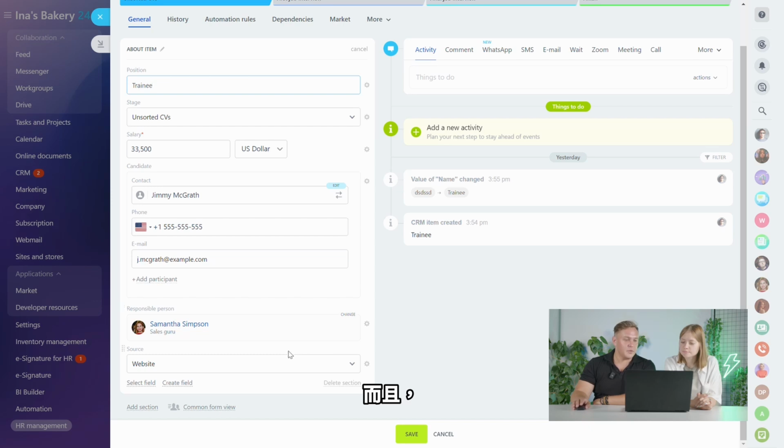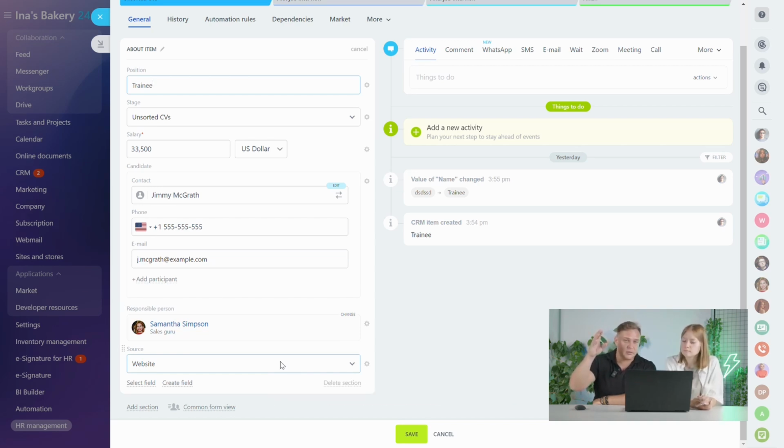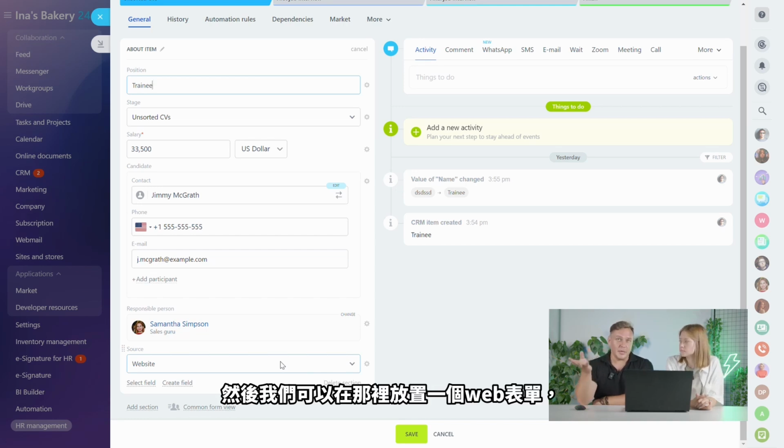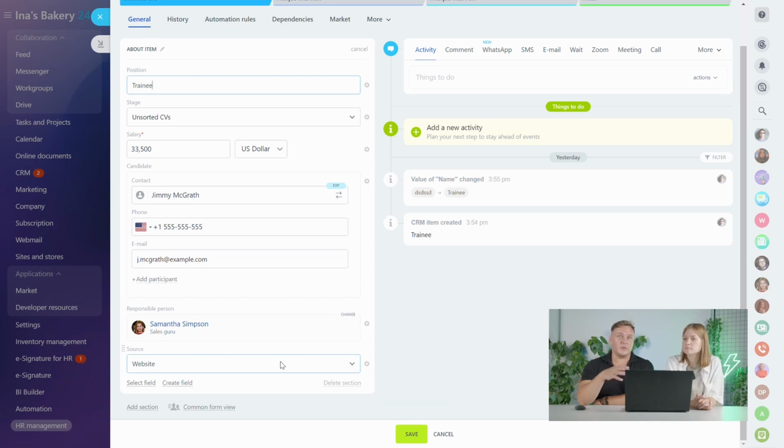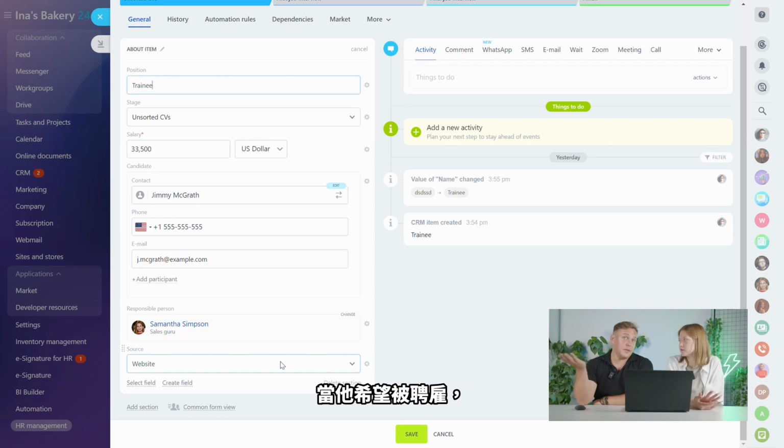And also we have the source, and these are the same sources that we use in Bitrix24 to acquire leads or to create forms and so on. So basically, in Bitrix24, we can create a website, and then we can place a web form there, and the person basically leaves their information. So if he wants to be hired, yeah, we're hiring, we need certain people. So people complete these forms.